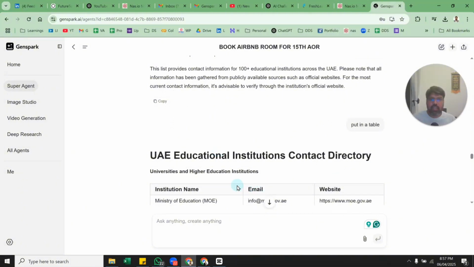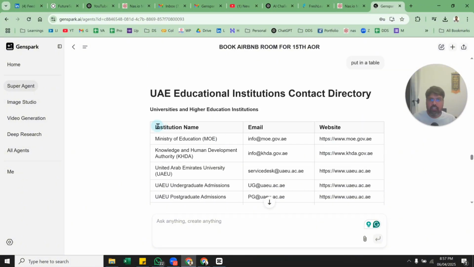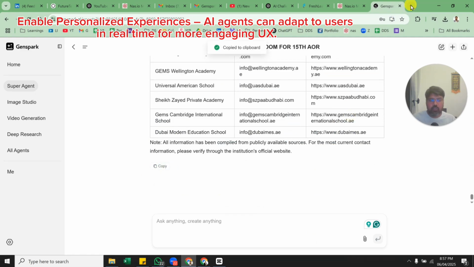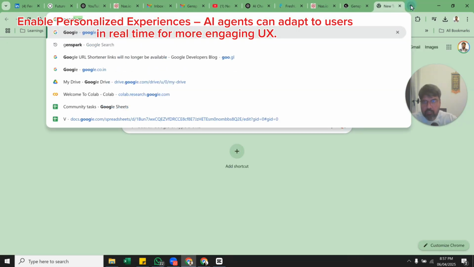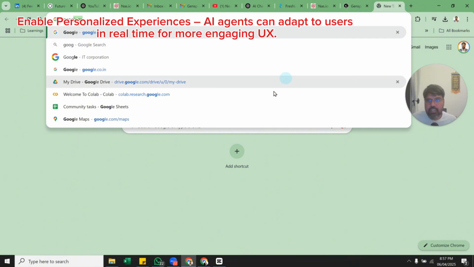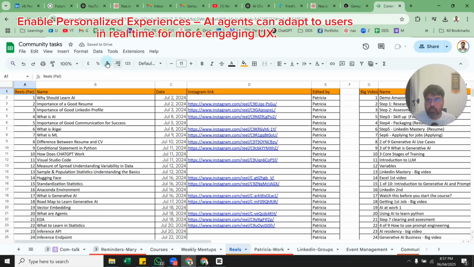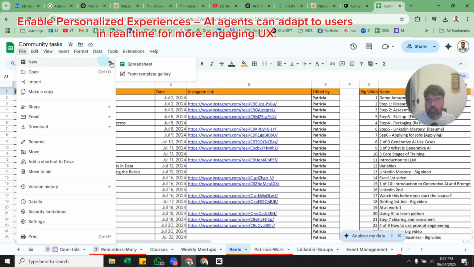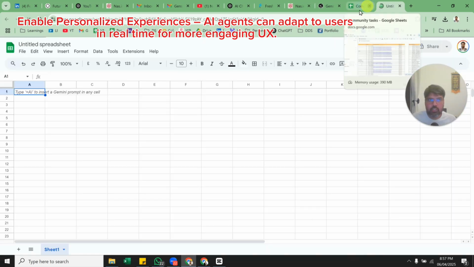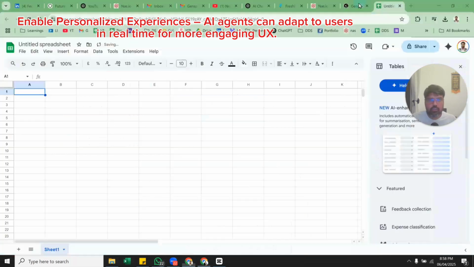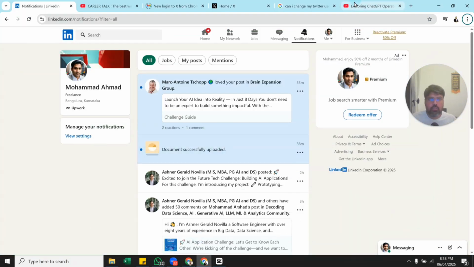Then I ask it very politely that please put it in a table, right? Which I can do here. I can just take this, copy this stuff, and then go to my Google Sheet, and then I can just put it across here, right? So let me just do new, and then put it across here. This is not looking that nice, so I have to copy directly. It is copying the whole text, it is not copying the table, but I can do that as well.